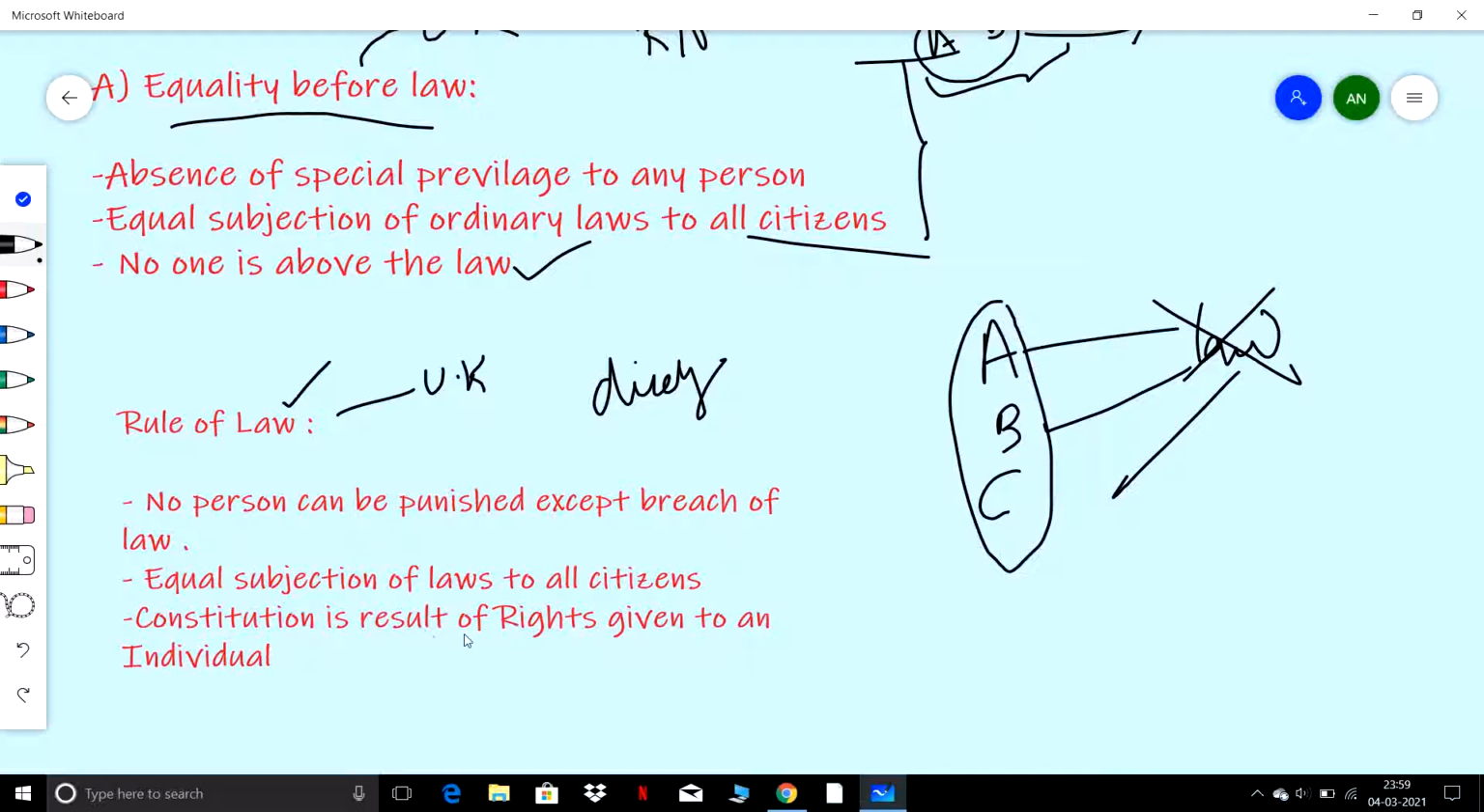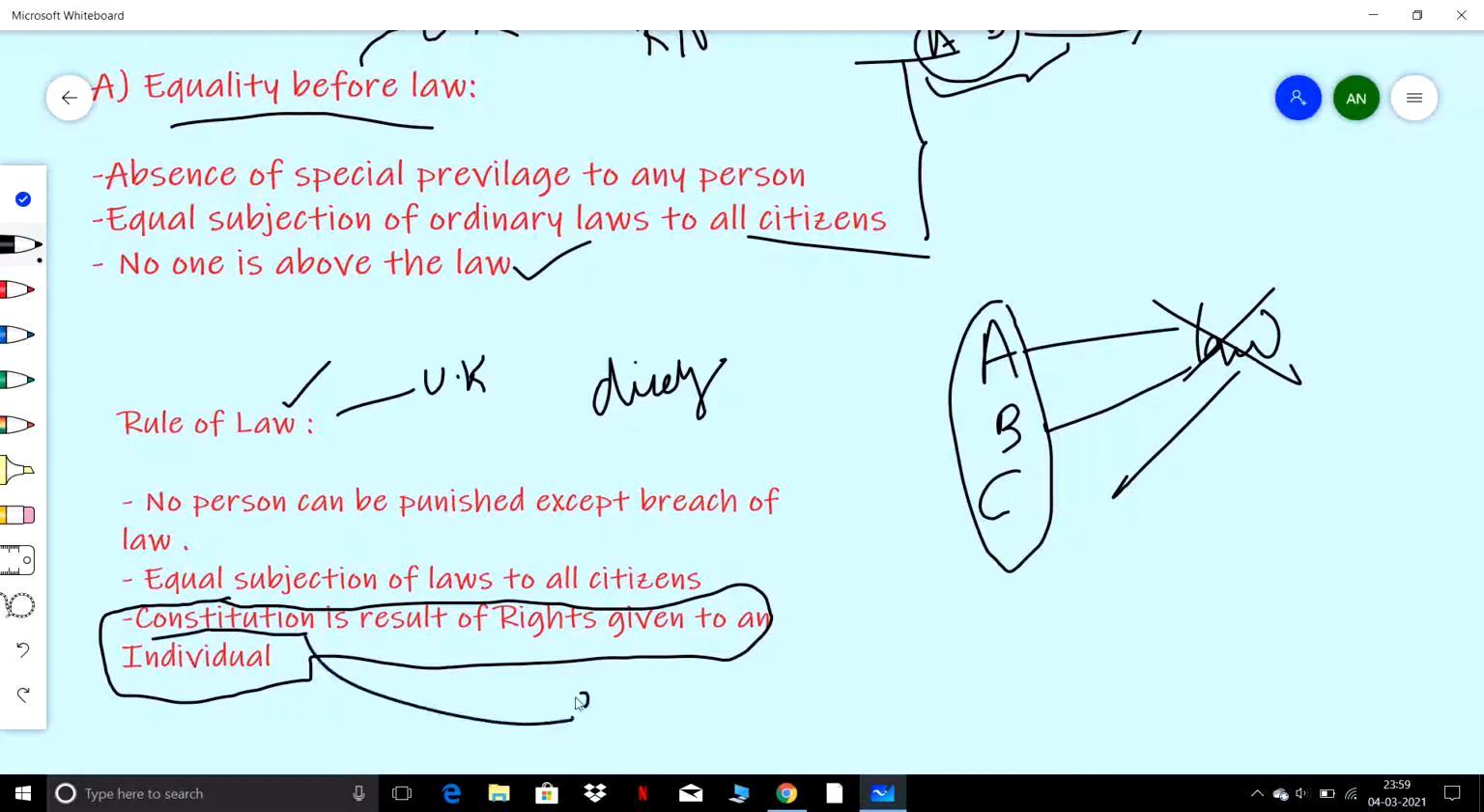Constitution is a result of rights given to an individual. This is not applicable to the Indian Constitution. Remember, this is not applicable to the Indian Constitution, since in India the Constitution acts as a source for individual rights, for fundamental rights. This is with respect to rule of law, from which equality before law is derived.